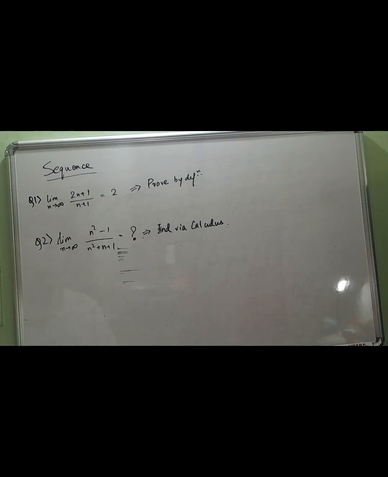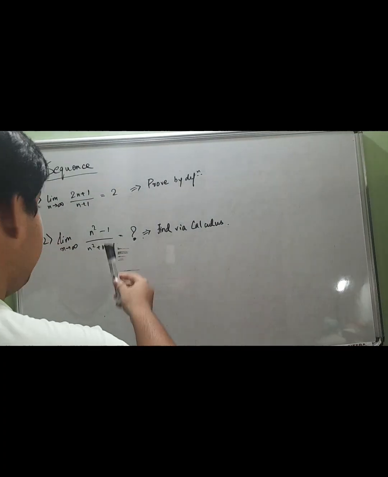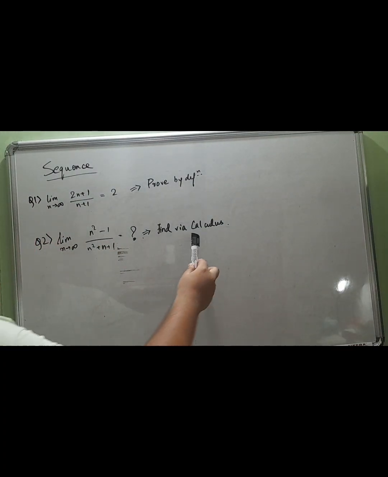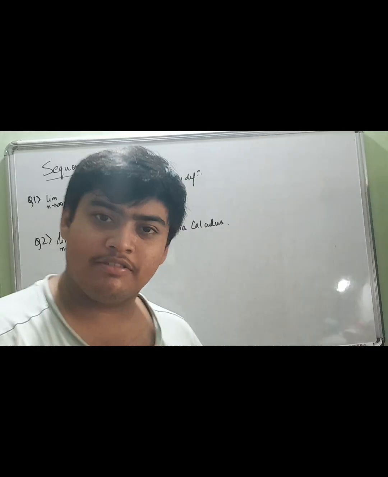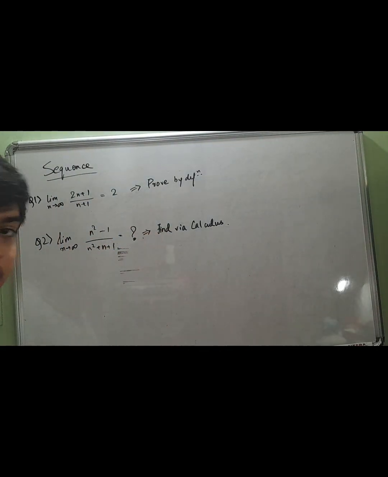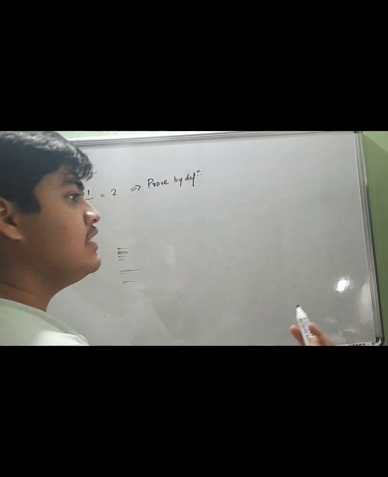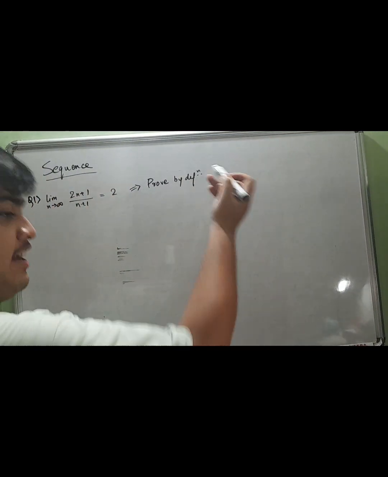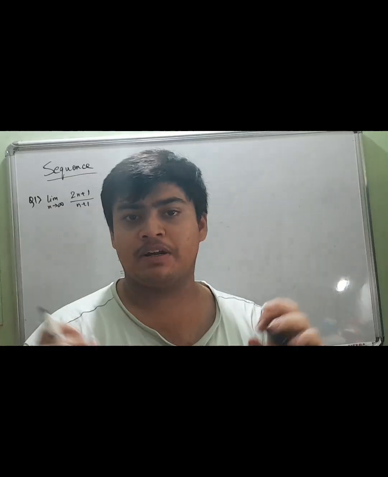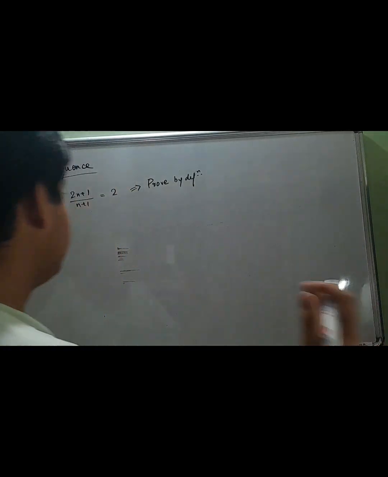For the first one, we'll have to prove by definition that the limit of this sequence is 2. For the second one, we'll have to find the limit of this particular sequence with the calculus method, by dividing with the highest power and so on. We are going with the first question first, right? There is a particular method of doing questions which we do by proof by definition. I'm going to teach you that particular method. It's a really simple method. Okay, let's just start.